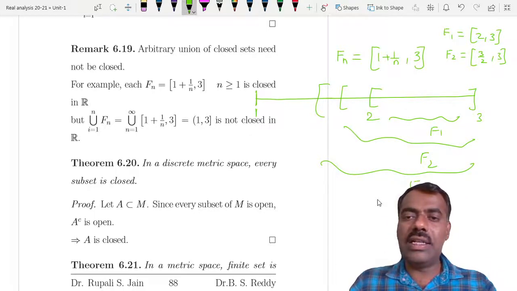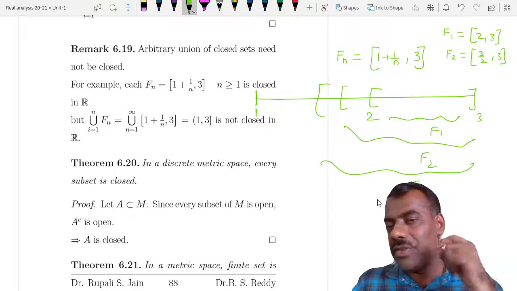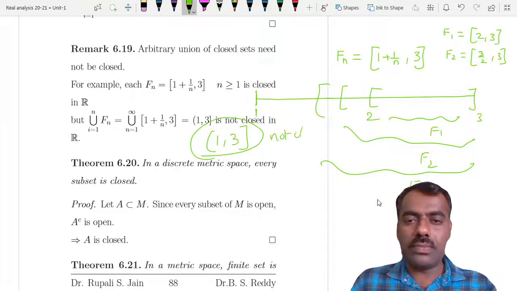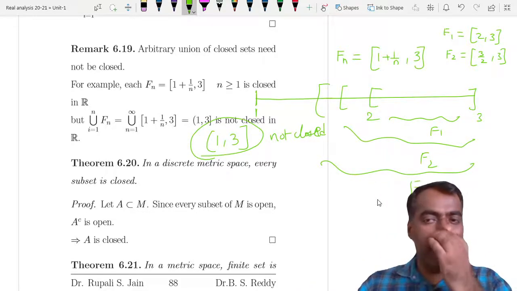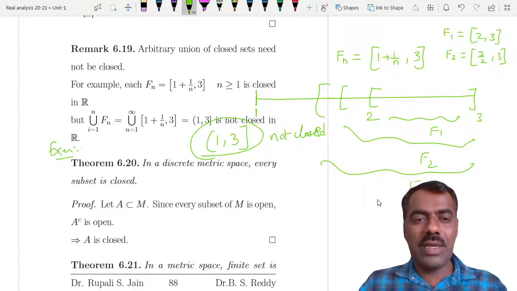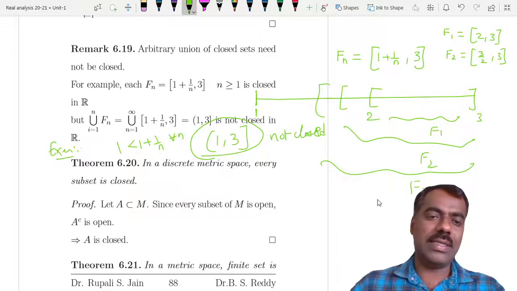Yes. So if you start seeing these intervals, you may think that 1 may be there here, but 1 is not there in any of these intervals, because each starts from 1 plus something, right? So what we can see is that the union is actually open 1 and closed 3, which is not closed. Okay, (1, 3]. Again you can take it as an exercise and prove why 1 is not there. Obviously, because 1 is strictly less than 1 plus 1 by n for every n, so obviously 1 cannot be in any one of these intervals, right?